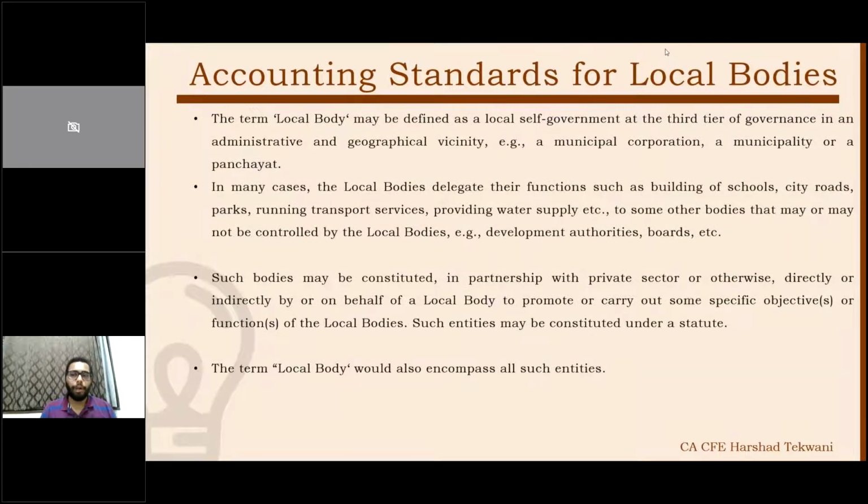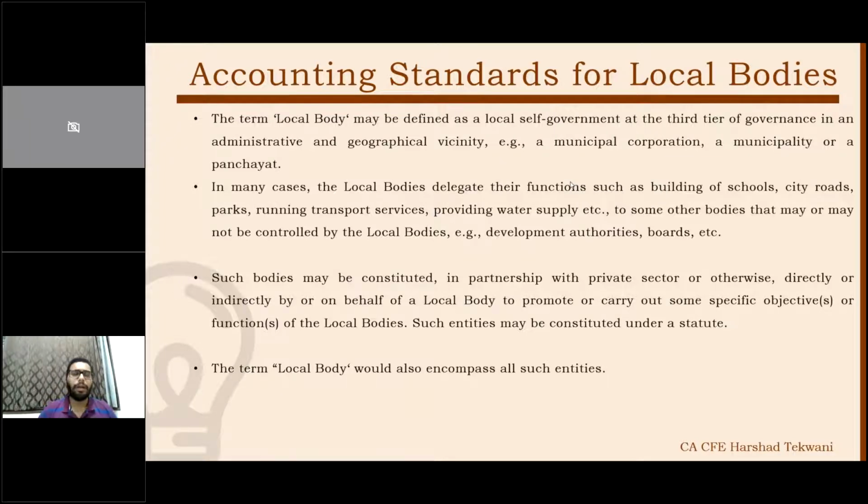Accounting standards for local bodies. First we need to understand what local bodies are, and whether AS is applicable to local bodies or not. The term local body may be defined as a self-government at the third tier of governance, meaning a municipal corporation, municipality, or panchayat. Why third tier? The first tier is the central government, the second tier is the state government, and the third tier is the local authorities, governmental authorities. Those are the third tier: municipal corporations, municipalities, panchayats.